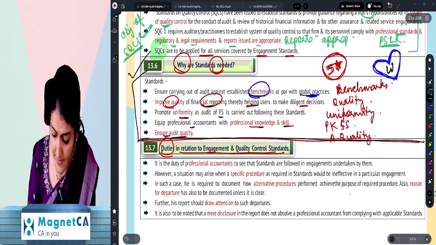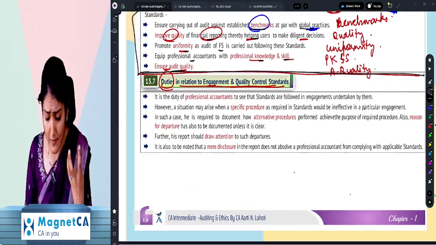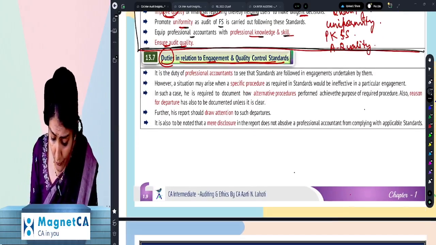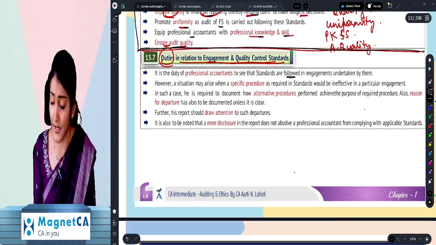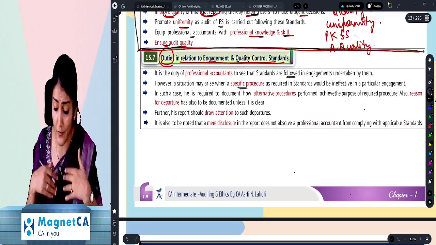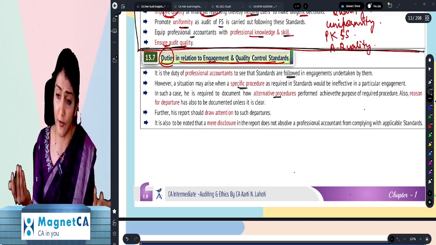Okay, why are standards needed? And then duties. Right, what is the responsibility of the chartered accountant? The duty of the CA is to follow these standards while doing the engagement. Then if a particular audit procedure could not be followed in a particular engagement, what do you need to do? Perform an alternative procedure.